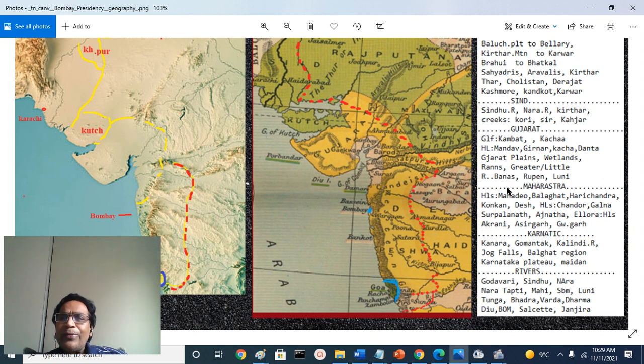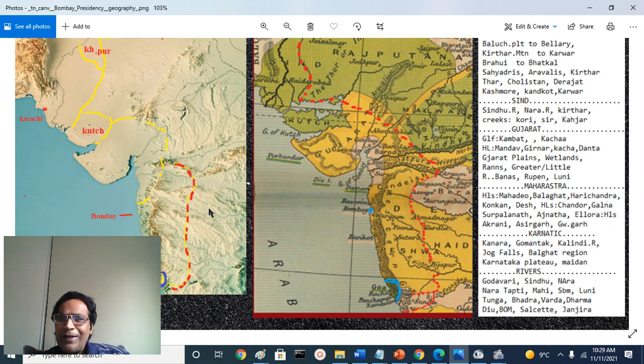Now we come to, we were somewhere in Kutcha, Danta, Gujarat, Runs. The Run is the Greater Run, a wetland, Ramsar wetland, Greater Run, and Little Run, and Banas River, Rupen River, Luni River. In Maharashtra, there are Mahadev Hills. Here you can see the beautiful Mahadev Hills.